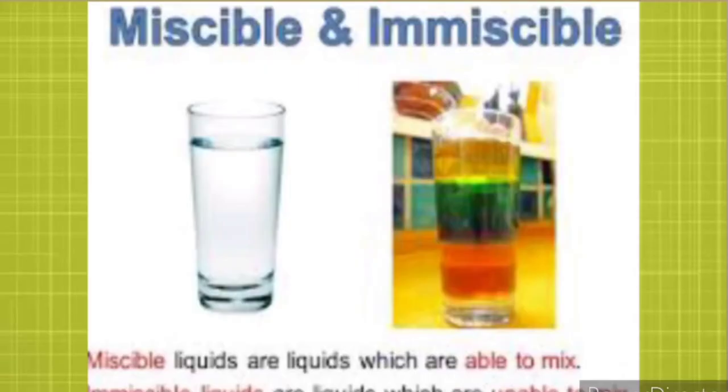When we talk about liquids, we have two kinds of liquids in this: miscible liquids and immiscible liquids. The liquids which easily mix with each other are known as miscible liquids. The liquids which do not mix with each other are known as immiscible liquids. An example of miscible liquids is water and milk. Immiscible liquids are oil and water. Okay, so this is on the basis of solubility in water.